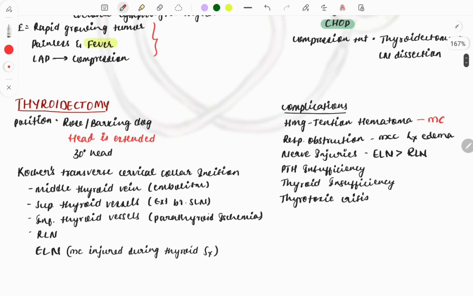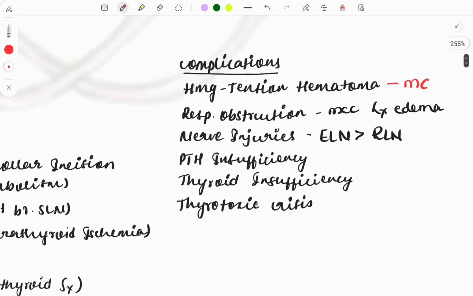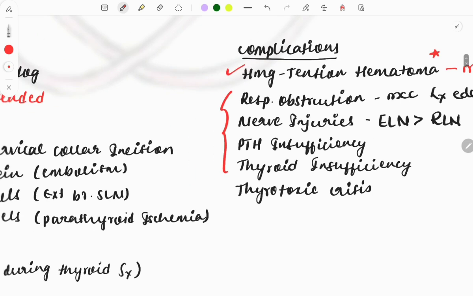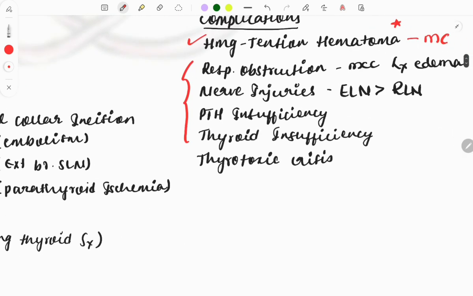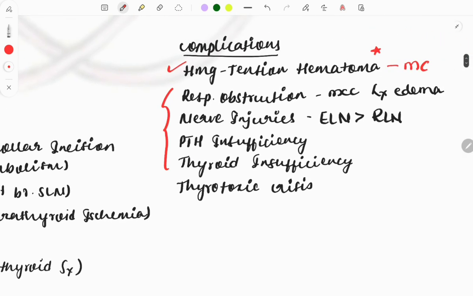Then this is the thyroidectomy. Questions have been asked on thyroidectomy complications, on hemorrhage. The most common is hemorrhage, and it can cause tension hematoma. So this one was a PYQ. Then these are the other complications which occur in case of thyroidectomy. Respiratory obstruction can occur, then nerve injuries.